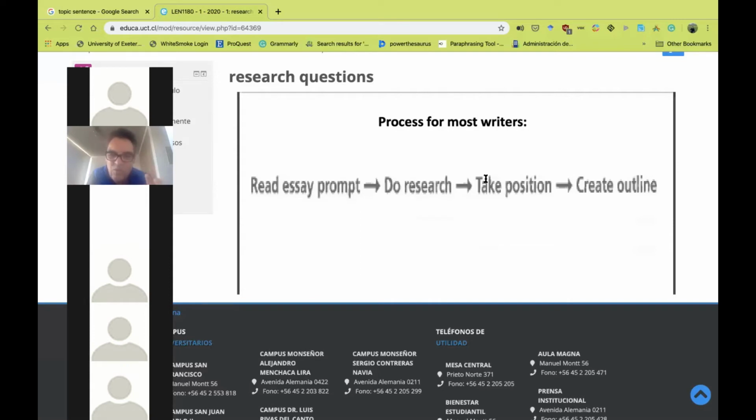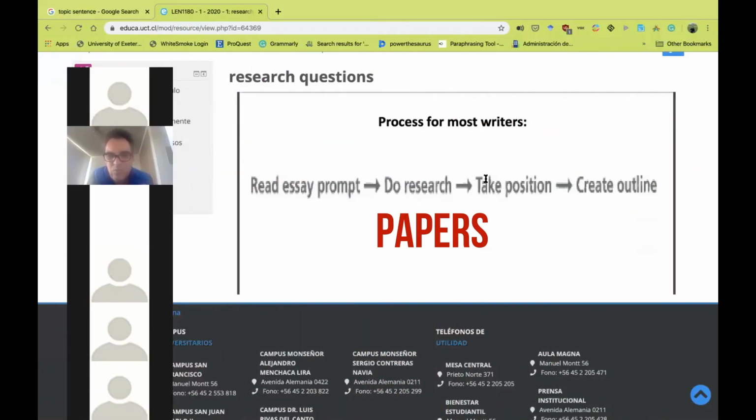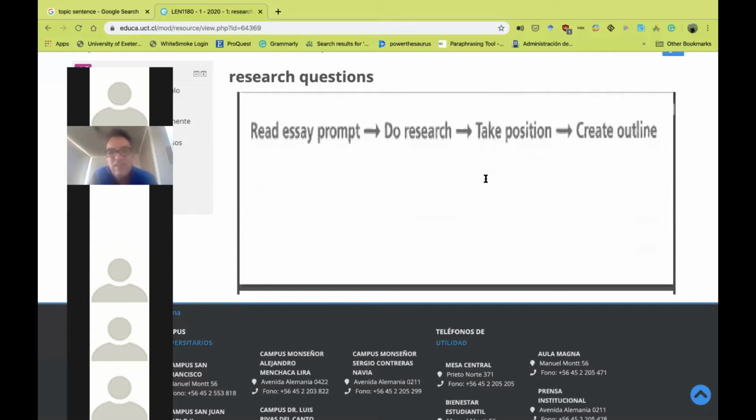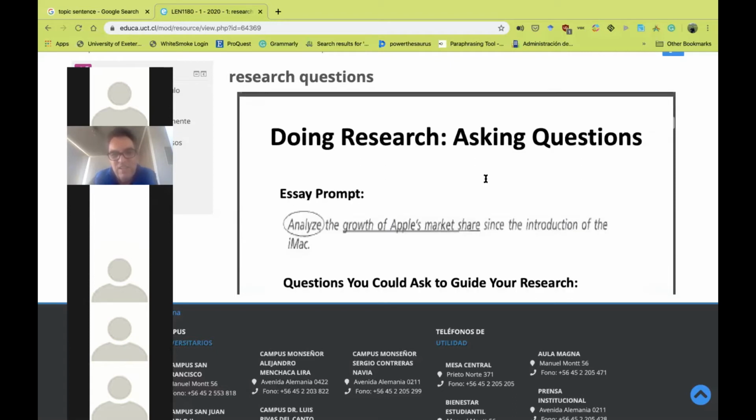As I told you, we have to use papers, right? Qualitative and quantitative papers. Then you have to take a position. This is very, very important, because if you don't take a position, that would be just a descriptive essay. And I want you to take a position, right? And then you create an outline. Those are the basic steps that you have to follow whenever you write an essay, right?